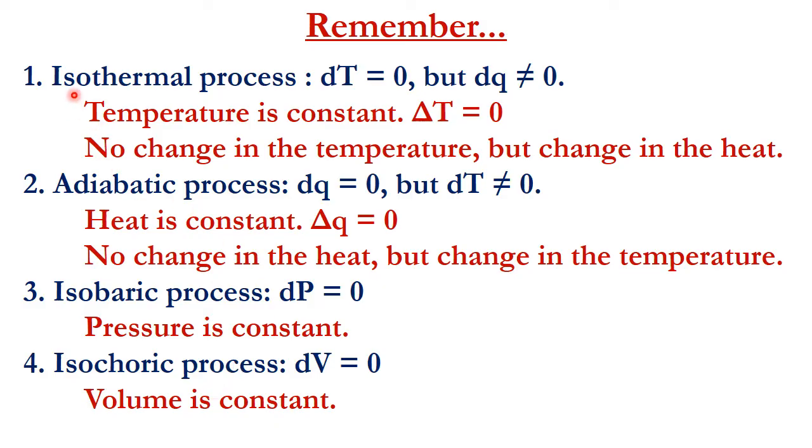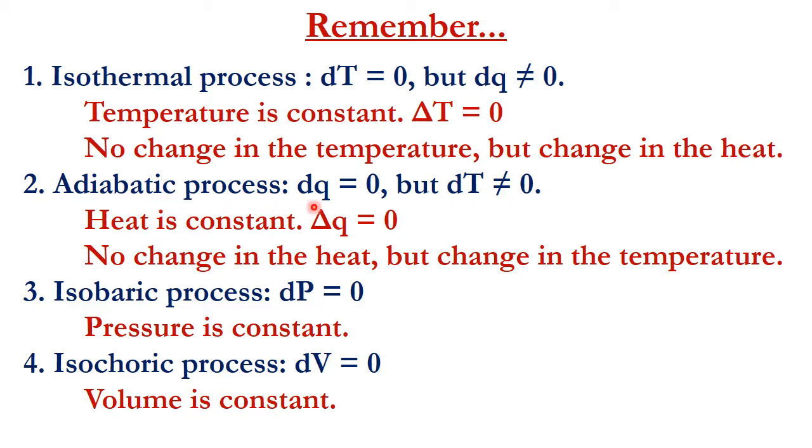One is the isothermal process, in which the temperature is constant, where dT is equal to 0, but dQ, the change in heat, is not equal to 0. Temperature is constant, but heat is not constant during the process.